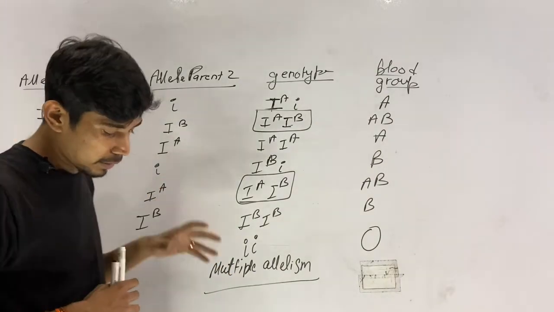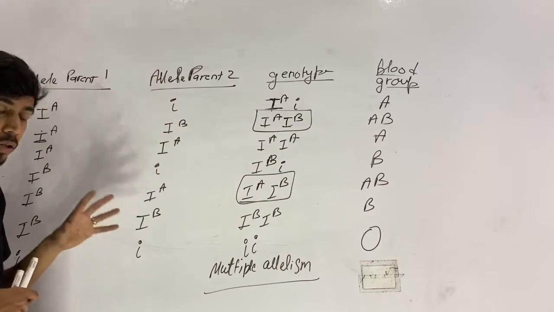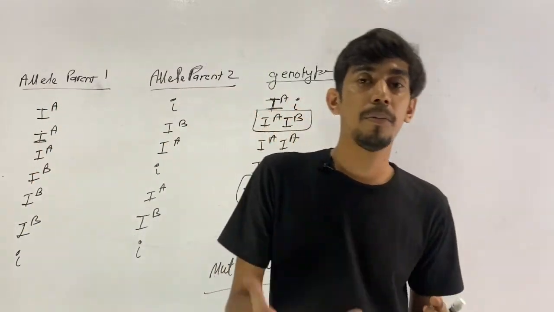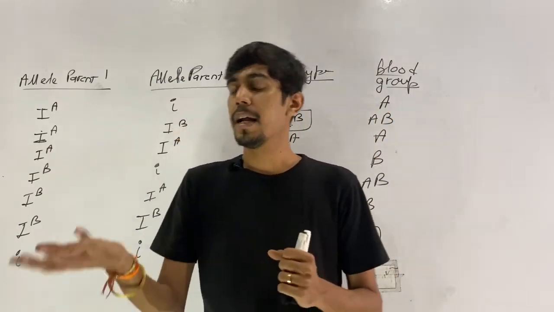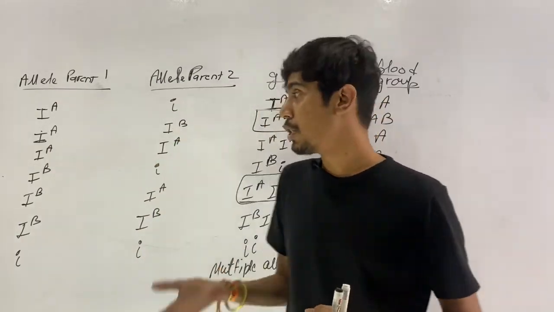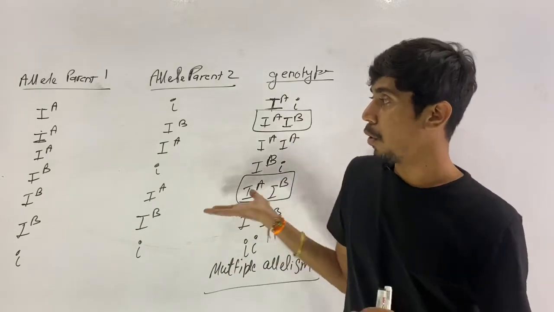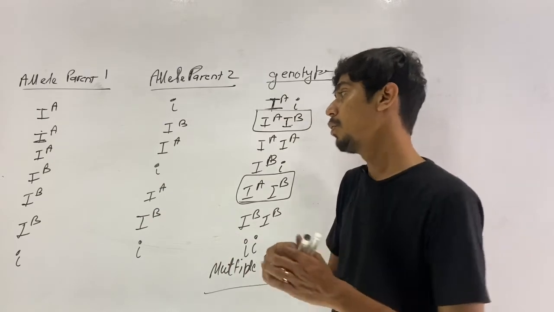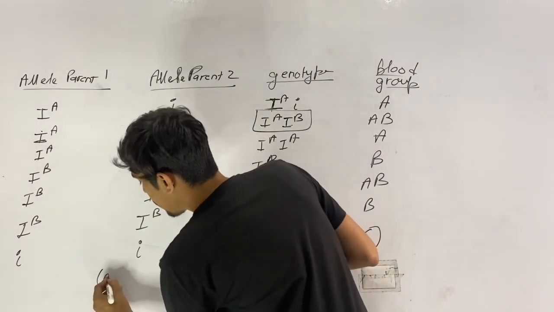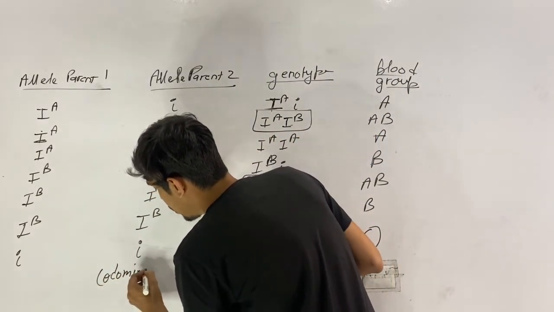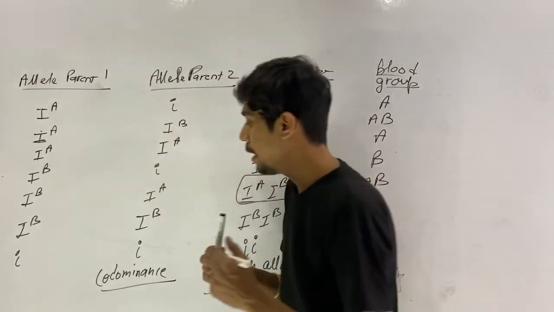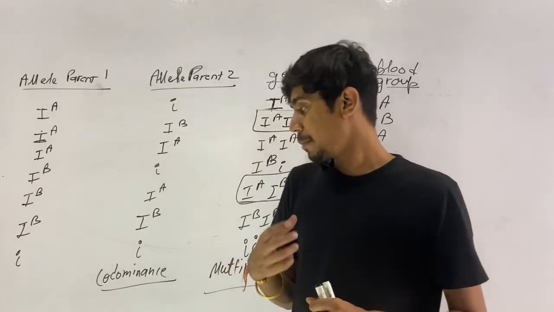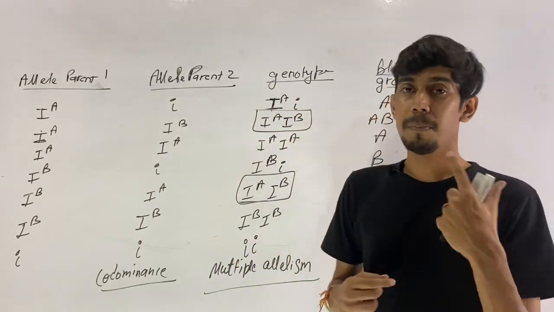Okay, so I think this is clear to all of you. As I already told you when I was discussing the different blood groups in the ABO blood grouping system, that I'll shortly make a video on the genetics of the blood grouping system also, and today we have done that. And this is codominance. We have discussed codominance. And now very shortly I'll also be making one more video on pleiotropy, as I'm getting a lot of demand to make a video on pleiotropy.